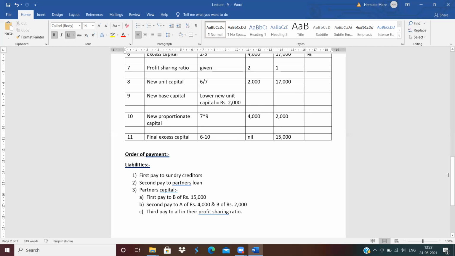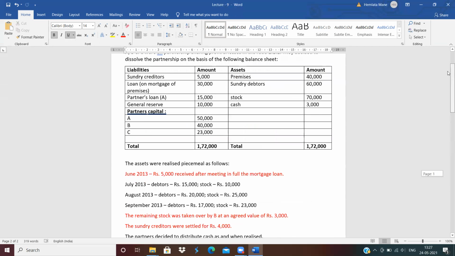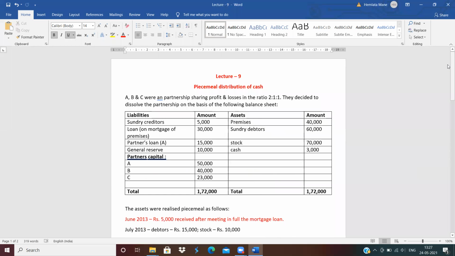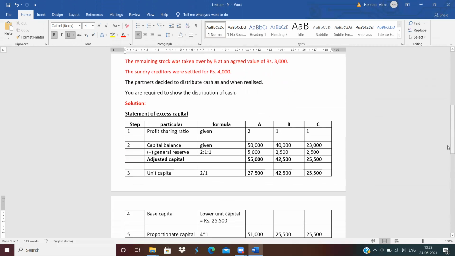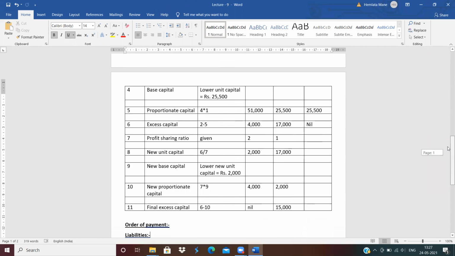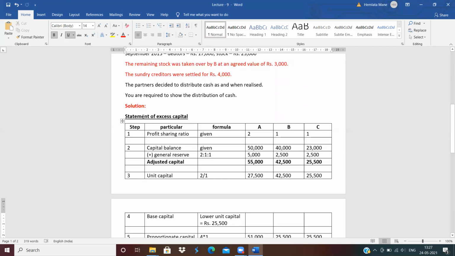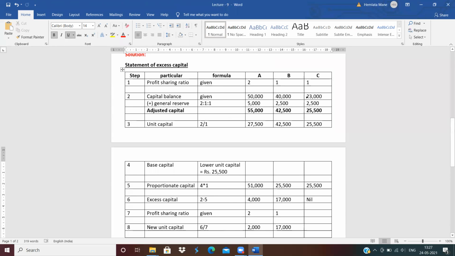Clear? How to calculate? Now, the statement of distribution we will see in our next lecture, because some new adjustments are there. So in the next lecture we will see how to prepare the statement of distribution when stock is taken over by B or sundry creditors are settled at a lesser price. Clear? In this lecture we saw the statement of excess capital, but only this part is new in this statement.